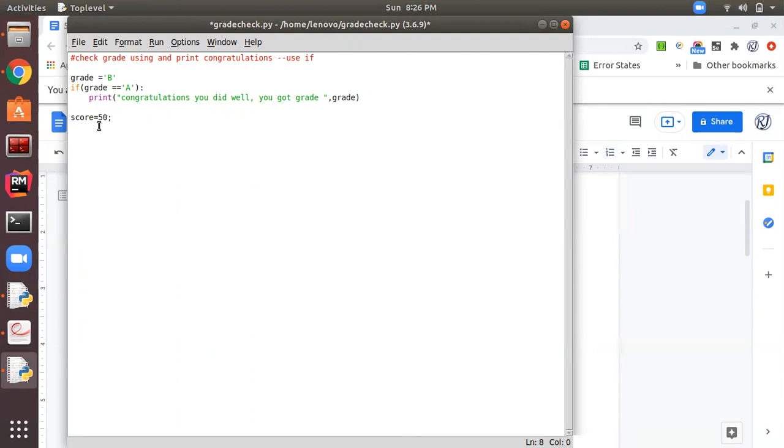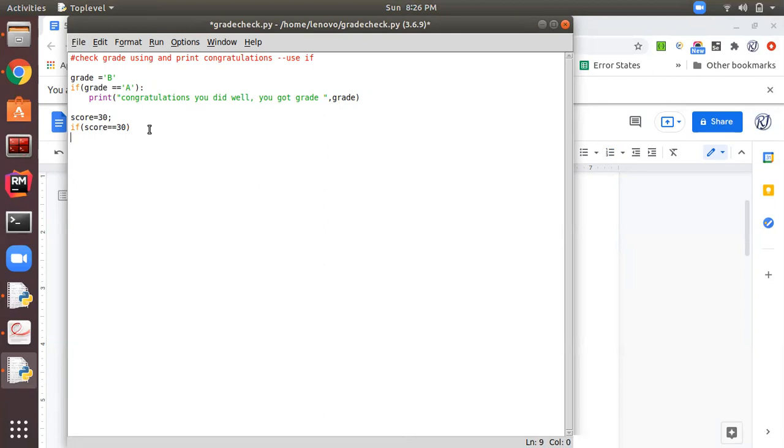Sorry, let me give score as 30, and I want to add 15 to the score if the score is less than or equal to 30. Here we give the condition for equal to, because if the score is 30 then only we can give 15 grace marks.